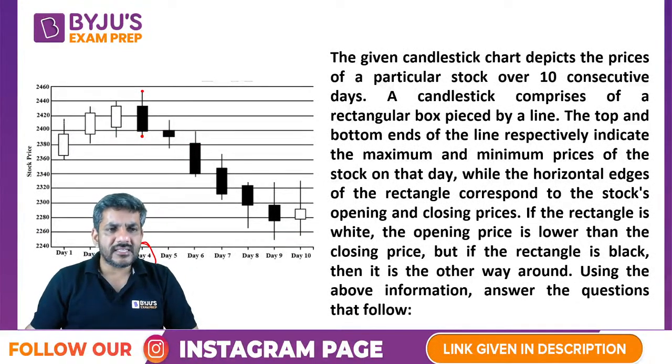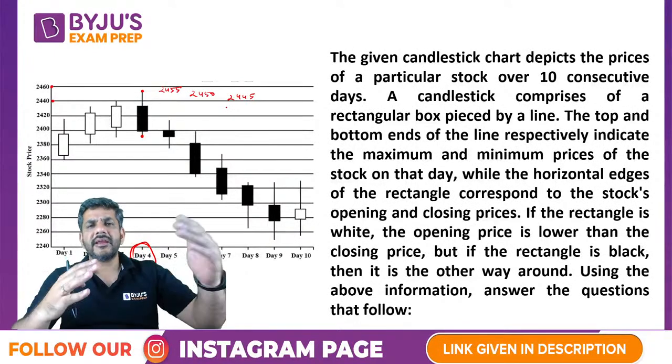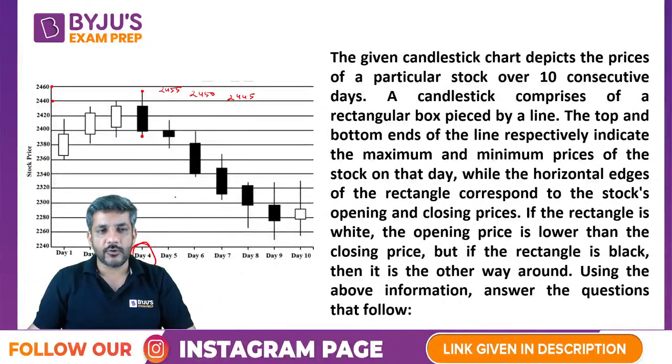So I can say that if you just look at this graph, this is 2440, this is 2460. So basically you can say if it is exactly in the middle, then it would be 2450. If it is slightly above the middle, I can take it as 2455. If it is slightly below the middle, I can take it as 2445, right? We can just break it into parts of 5. That way we can do it.